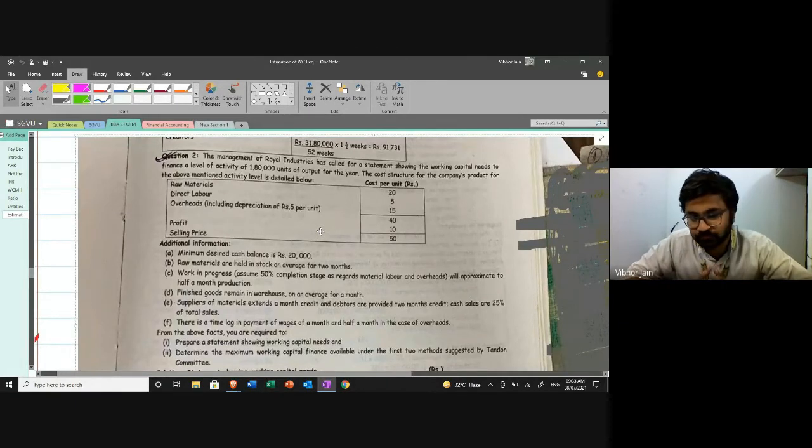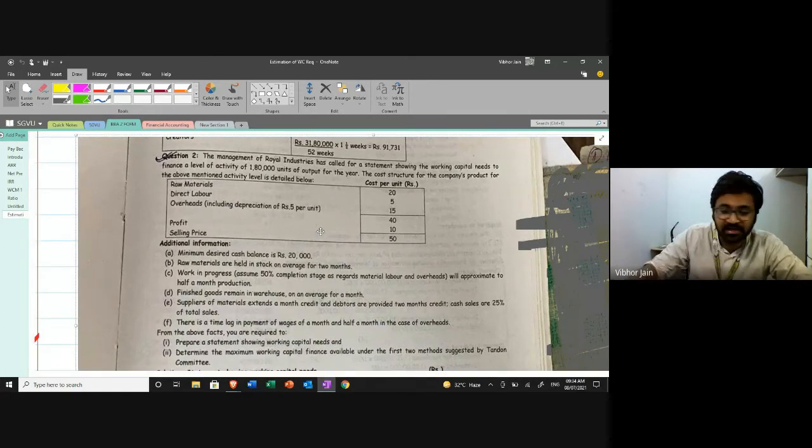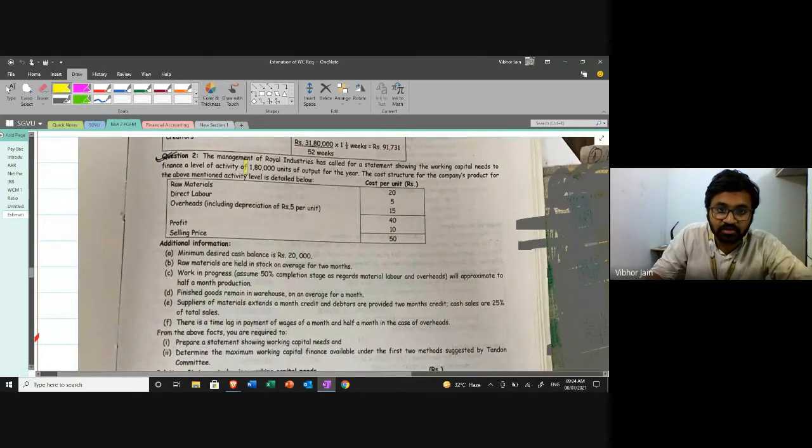The cost structure of the company's product for the above mentioned activity level is detailed below. Cost per unit: I'm making 1,80,000 units, and this is the cost per unit.